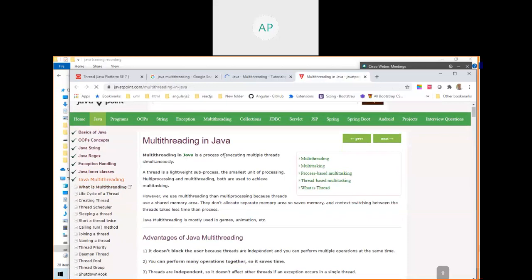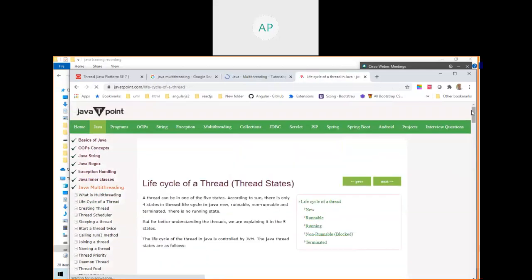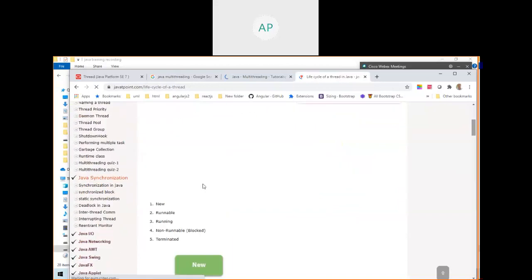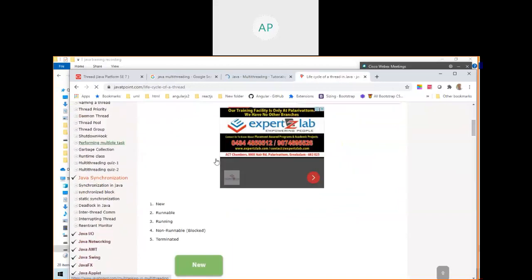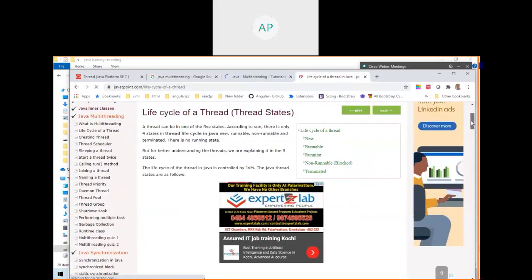Multi-threading in Java is the process of executing multiple threads simultaneously, multiple tasks. The life cycle of a thread: new, runnable, running, non-runnable, terminated. If you read, you will get more idea.